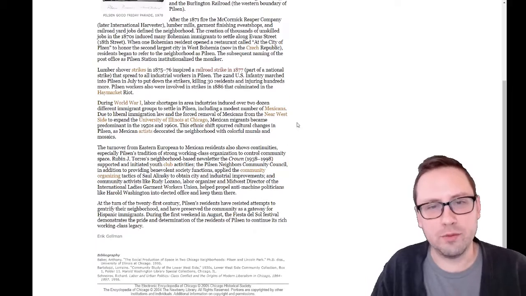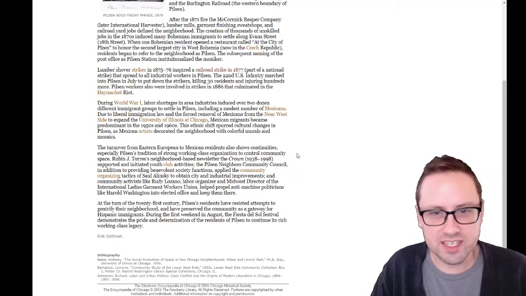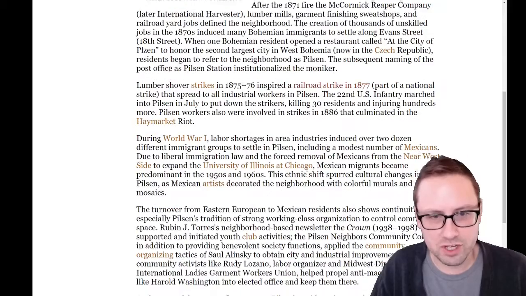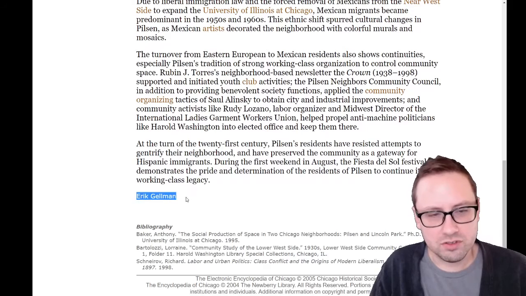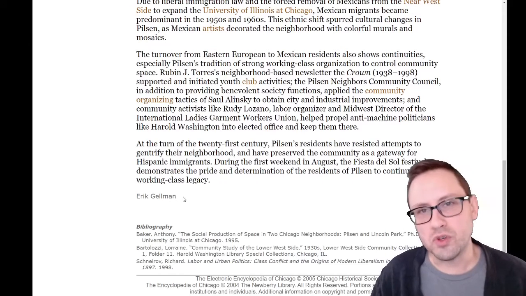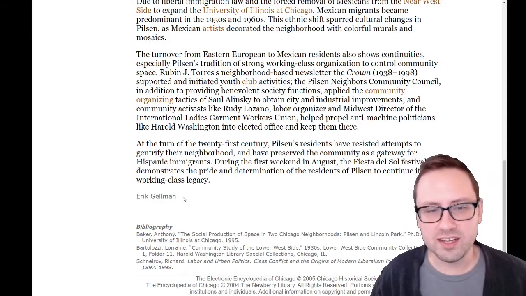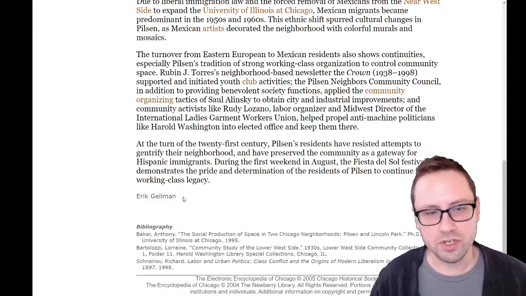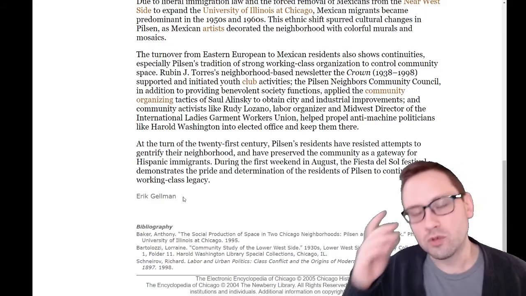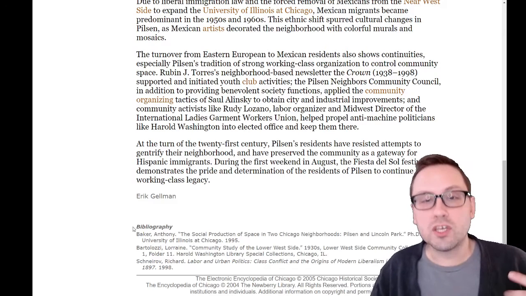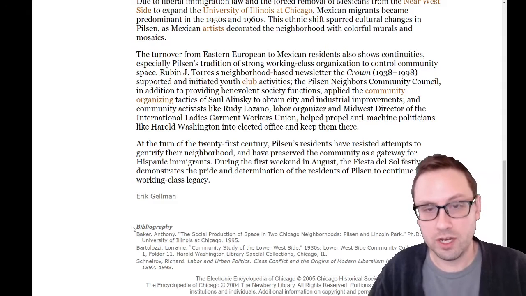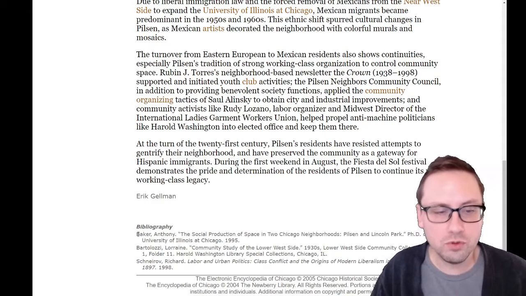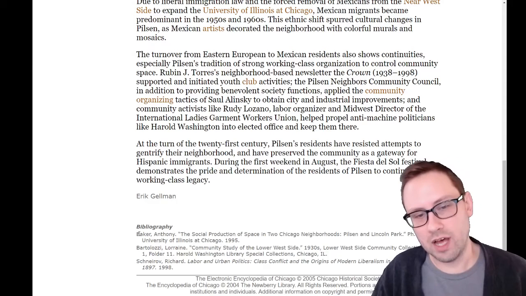But the really great thing about the Encyclopedia of Chicago and about these authored entries is at the bottom here, and I'm going to zoom in my page to make it easier to see. I'm going to scroll all the way down. The author of this article is going to be somebody who really knows their stuff and who knows this topic. So looking up Eric Gelman and seeing if they have any other authored books or articles about Pilsen or about your specific topic within Pilsen is a great place to start. But also, just like you need to create a bibliography for your history fair project, the author of this article, Eric Gelman, created a bibliography for this article. So they're showing you the sources that they used to write this article.